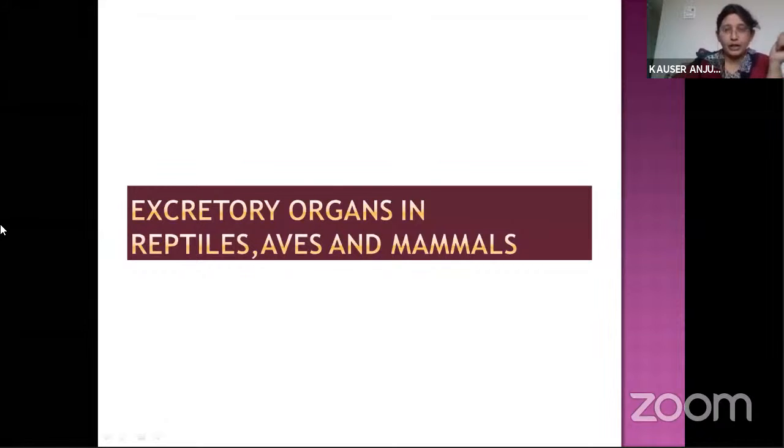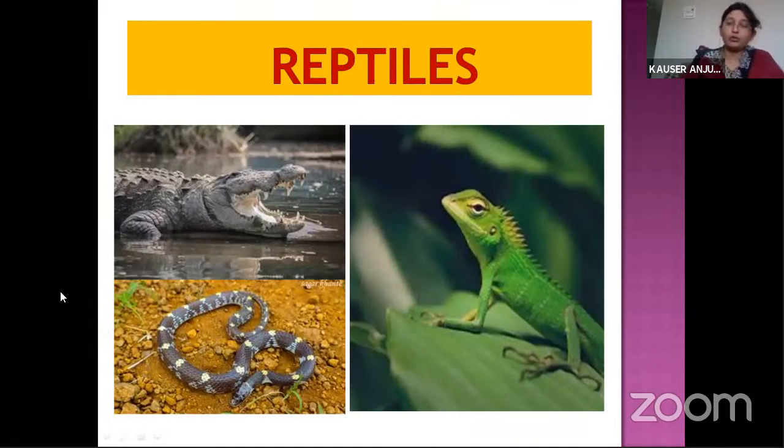And we will move to the last phylum group of the animal kingdom. I mean, three groups are seen in this last topic. The first one is reptiles, second is aves, and third is mammals. I'll give a brief explanation about reptiles, aves, and mammals. The animals displayed here come under the reptiles. Why are crocodile, snake, and lizards under reptiles?